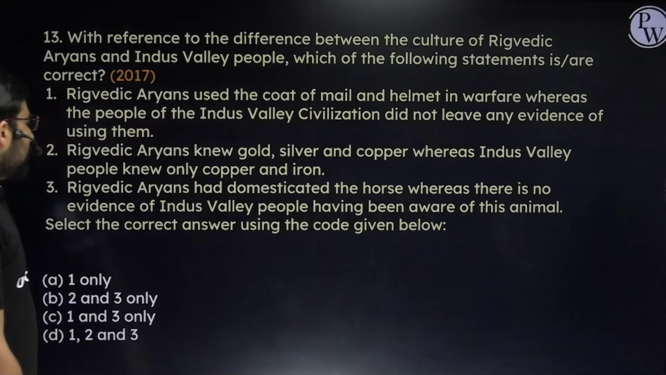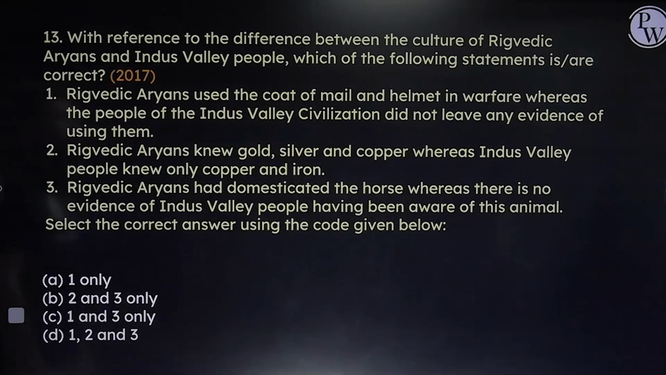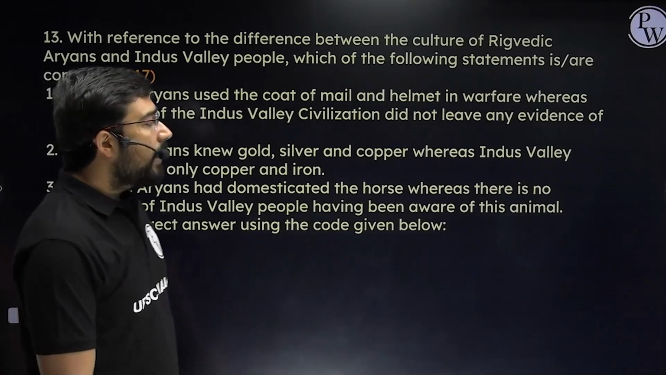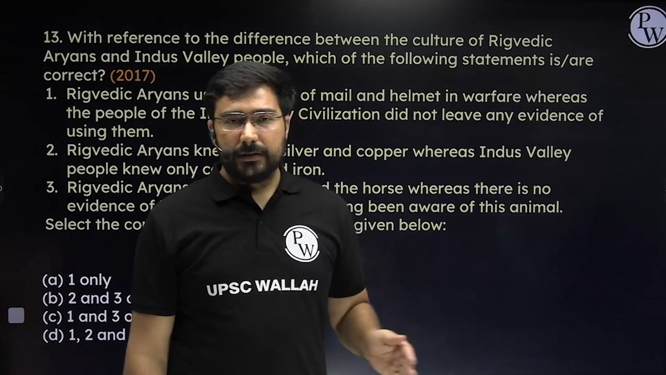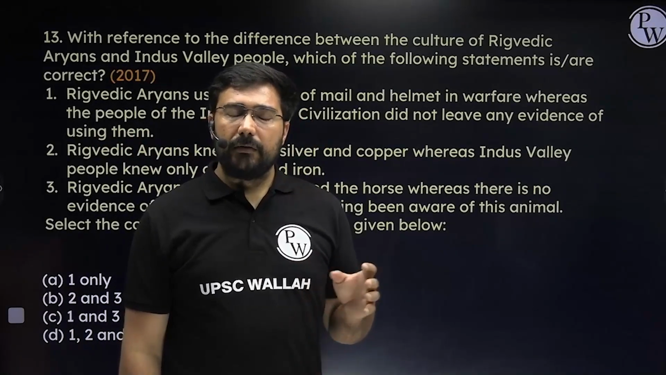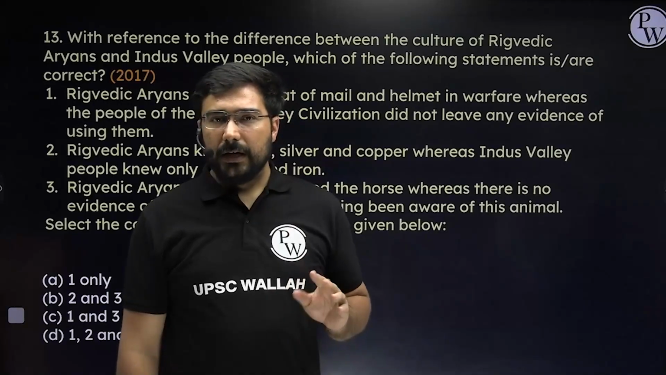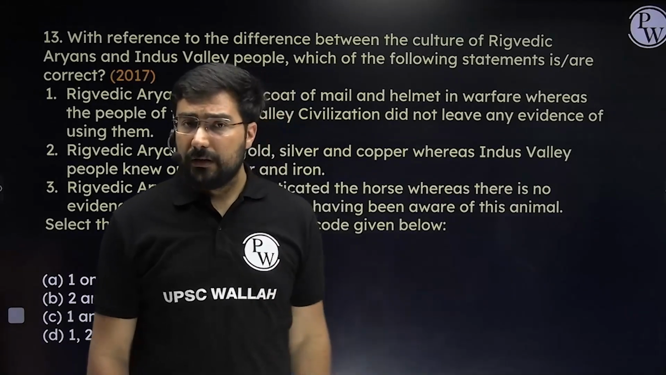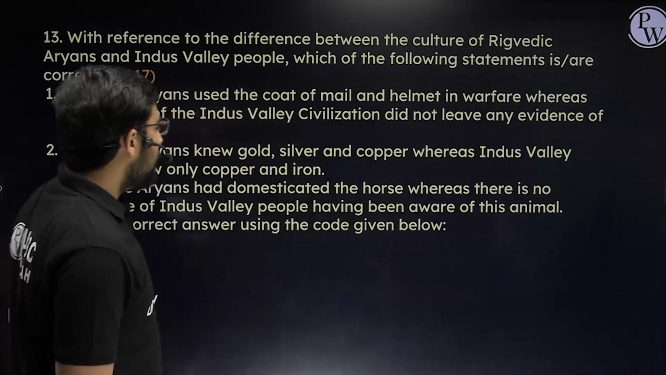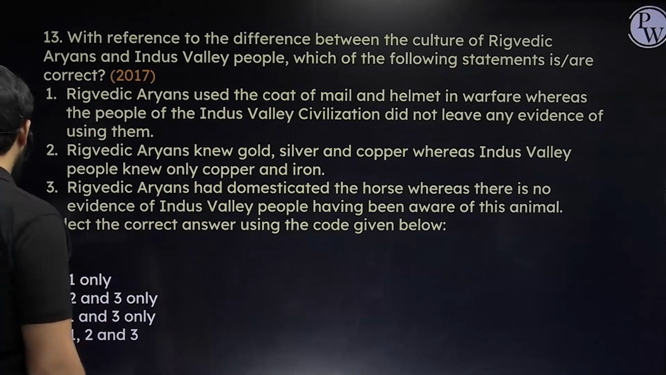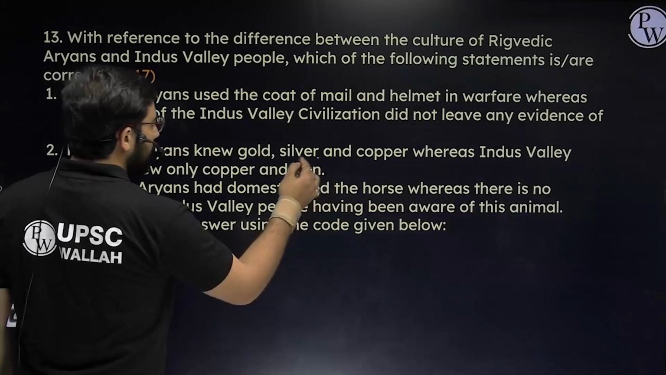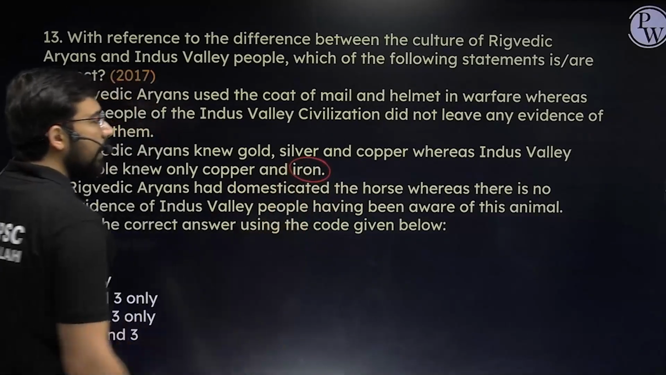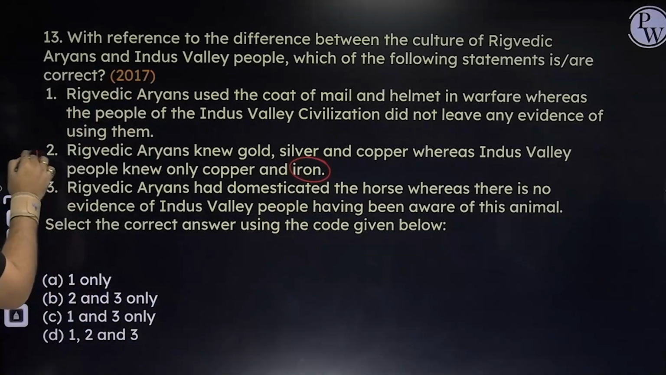Second statement, Rig Vedic Aryans knew gold, silver and copper, whereas Indus Valley people knew only copper and iron. Iron, as we have just discussed, was used in India from 1100 BC to 1000 BC roughly. In fact, in North India around 1000 BC, in South India around 1100 BC. Second statement becomes incorrect on this basis because this is an extrapolation. Indus Valley civilization, they were not aware of iron. So it will become incorrect.